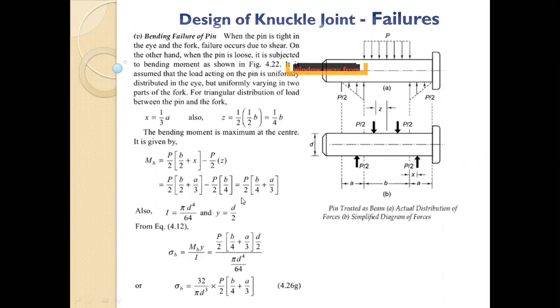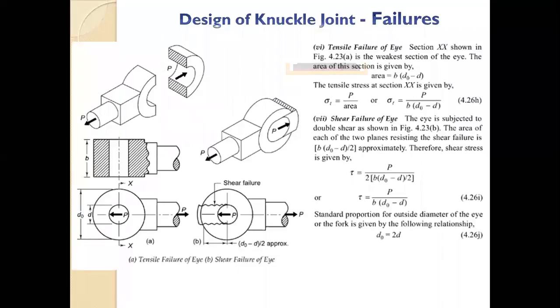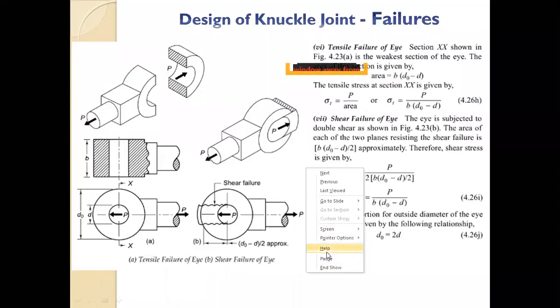So we know the bending moment MB. We know Y, that is d by 2. We know I, pi by 64 d raised to 4. We can calculate sigma B. Once we know sigma B, the allowable bending stress, and we know the load and d, we can find out A and B. With this equation, we can find the different thicknesses of the fork and eye. Now we'll go through the other failures of the eye and fork. Now tensile failure. We have 5 minutes left, so we'll try to cover the basic part.